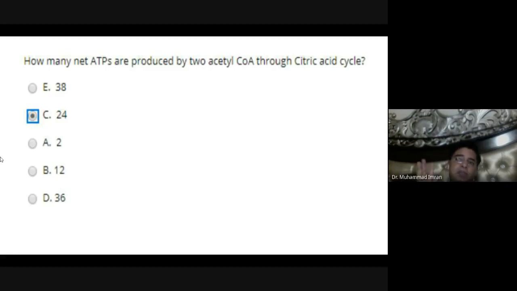Because 3 NADH and 1 FADH2 are produced from 1 acetyl-CoA, and 1 ATP is produced when succinyl-CoA is changed into succinate. So 3 NADH produce 9 ATP, 1 FADH2 produces 2 ATP, and 1 GTP is produced, which is equivalent to 1 ATP. So a total of 12 ATP is produced from 1 acetyl-CoA, and 2 acetyl-CoA produce 24 ATP.